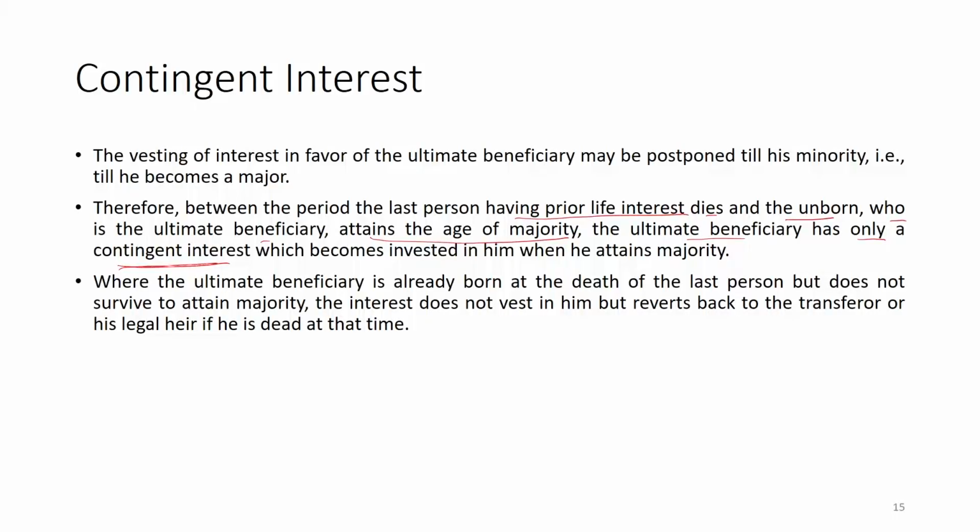If he dies, or if there is a certain disease and he is going to die, which sometimes happens, then in that case it will be a contingent one, and the property will not go to the legal heirs of the unborn person or the person taking the majority. It will go to the first person who made the will, and their legal heirs will be entitled to it. So in that case it is only a contingent interest.